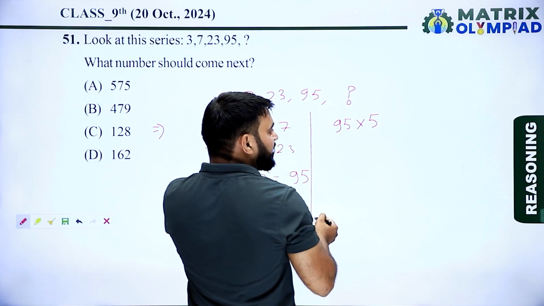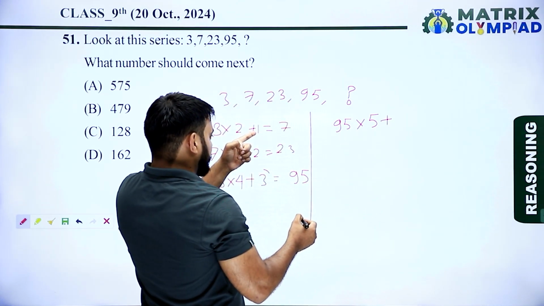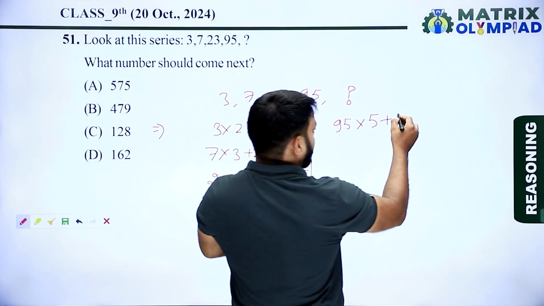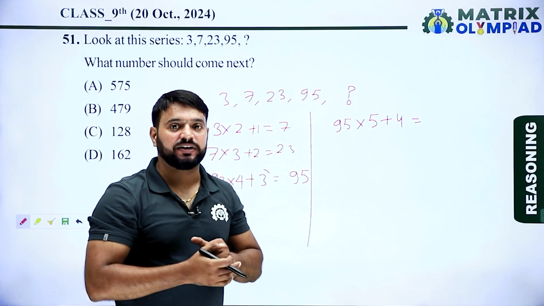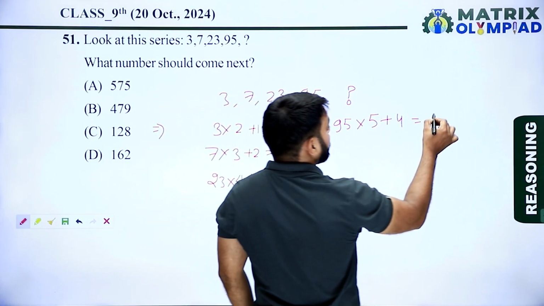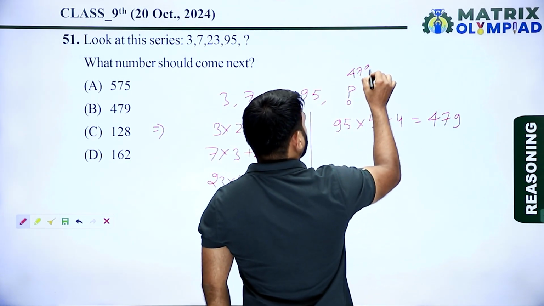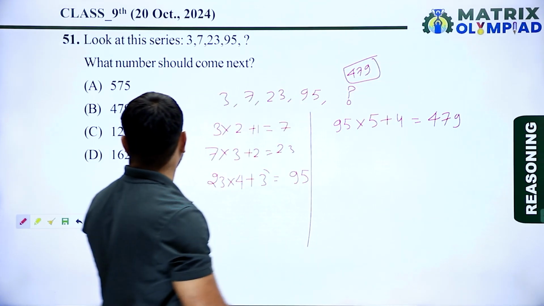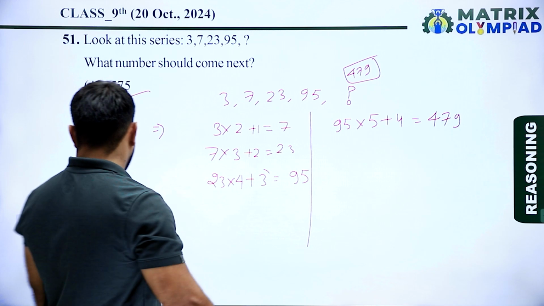So 95 multiplied by 5 plus, the added numbers were 1, 2, 3, now adding 4. So 95 multiplied by 5 is 475. 475 plus 4 is 479. So 479 is the next term of the given number series. So here option B is the correct answer of this question.